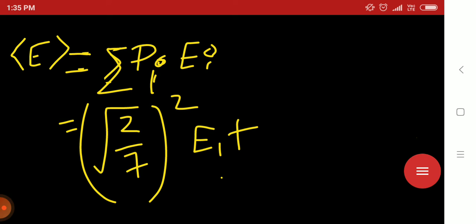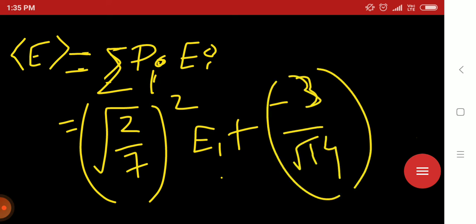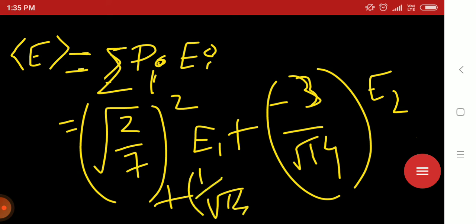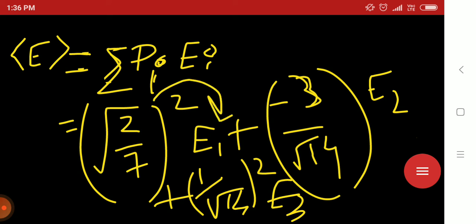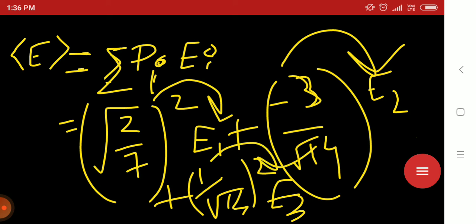For psi 210, the coefficient is minus 3 by root 14, whole square, and that means the energy is E2. Plus, for psi 322, the coefficient is 1 by root 14 whole square, and the energy will be E3. So these are the things we are going to calculate: probability, energy, probability, energy, probability, energy.